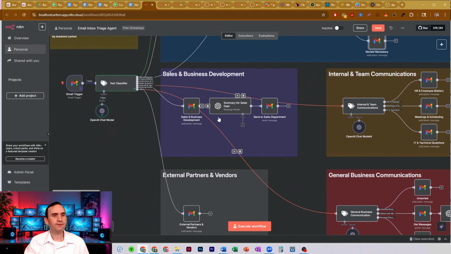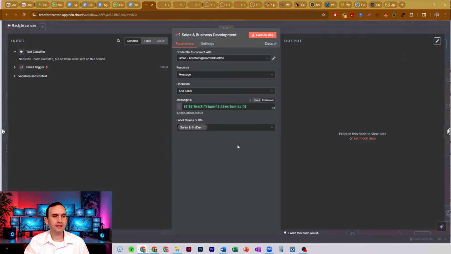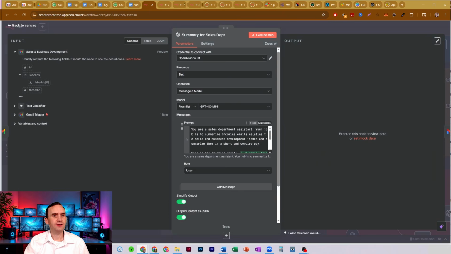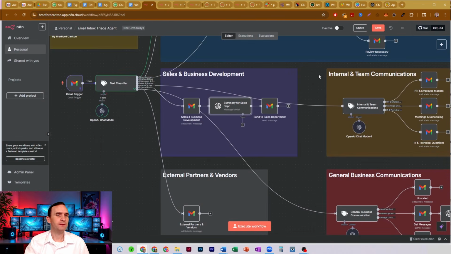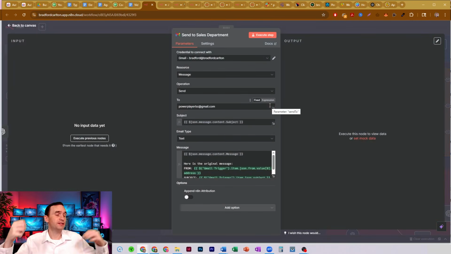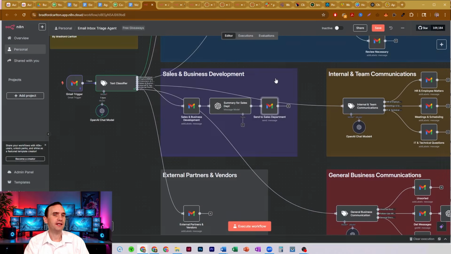I've got a track for sales and business development. Here we have a node that just labels it as sales and business development. We then run it through another AI node. This one is just going to summarize our emails, no different than the legal or billing emails. And then this one can send it to your sales department, or if you have a sales manager or a sales team. If you get this email, if you're at the top of the company and you shouldn't be necessarily dealing with every type of email, I want you to see this as a tool that you can start getting stuff off of your plate. All right, so this will just send it to the sales department, letting them know that they got an email.